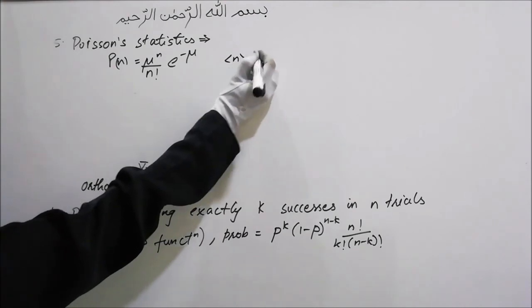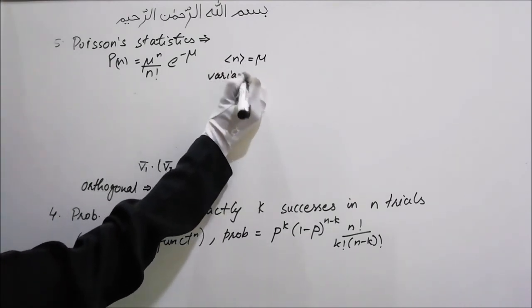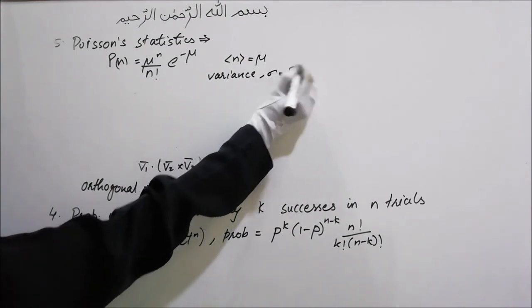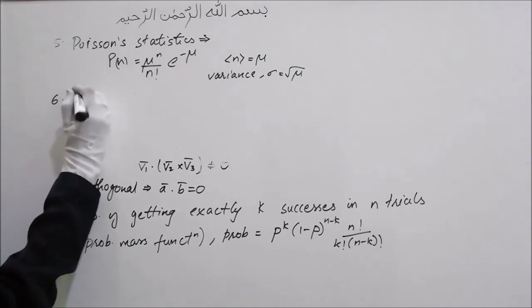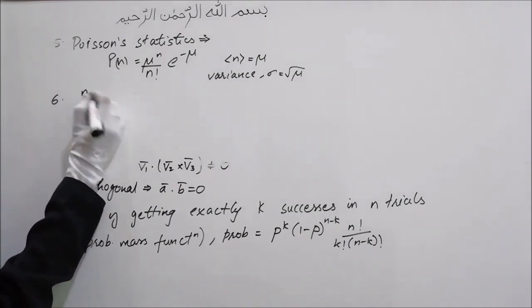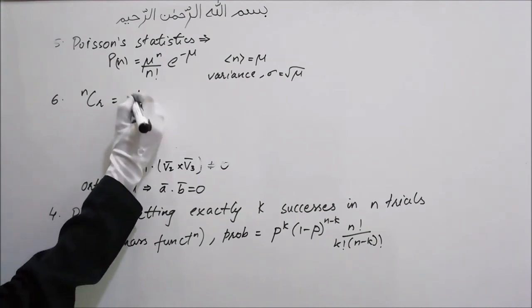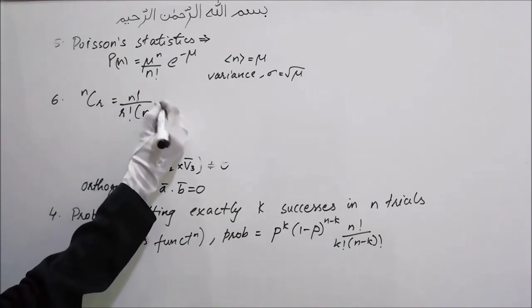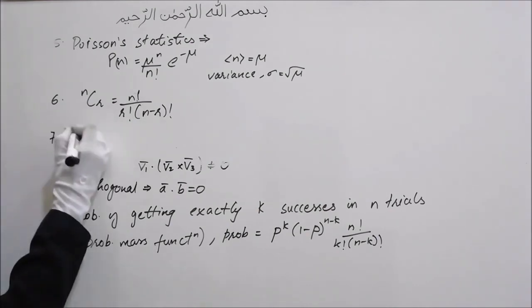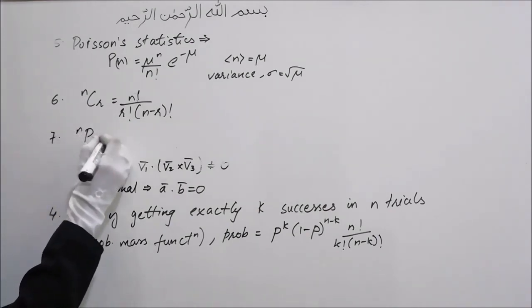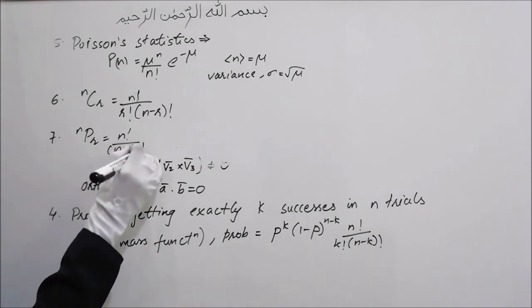The variance in this case is given by sigma, which is root mu. The formula for combination is nCr equal to n factorial upon r factorial into (n minus r) factorial. The formula for permutation is nPr equal to n factorial upon (n minus r) factorial.